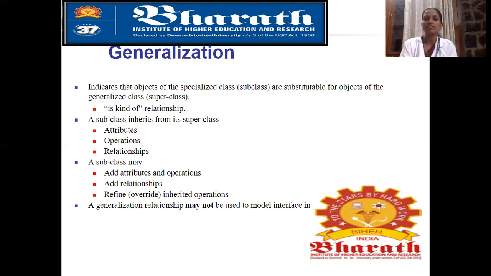Inheritance means it derives the properties from the parent class to the child class. Parent class is otherwise known as superclass, and the child class is otherwise known as subclass or base class or derived class. So, deriving the properties. If you, for example, think about our real-time example, child and parents are there. So the child gets the character of their parents. It is obviously true.